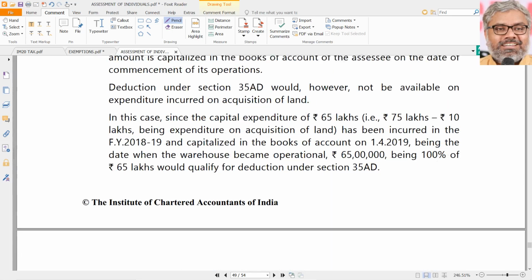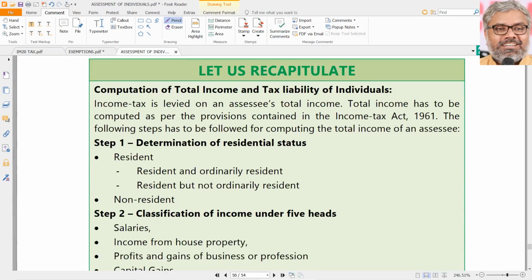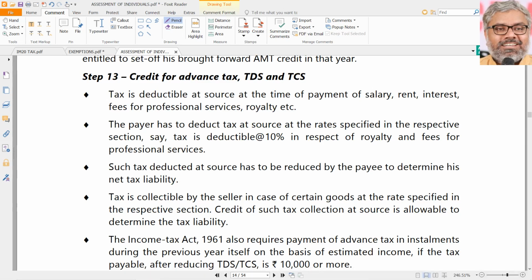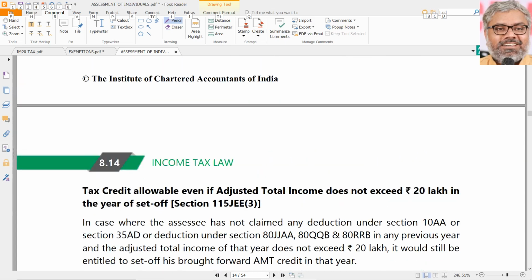Working notes as we already calculated. That is the way AMT provisions have to be applied. 10AA provisions also have to be applied. That's a little different from what we already know. Right? So now that we have understood the concept of AMT, let us also further take it to step 13.